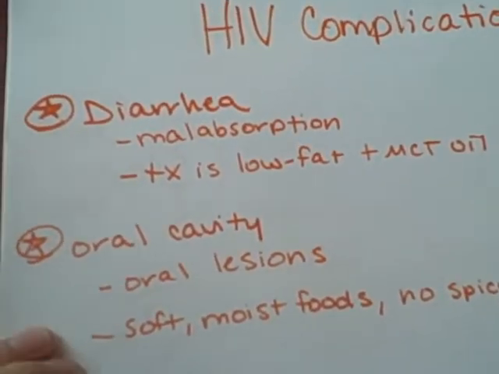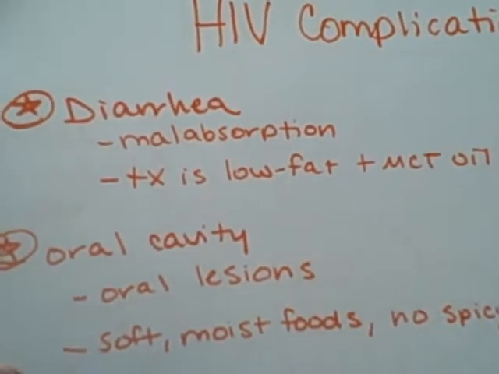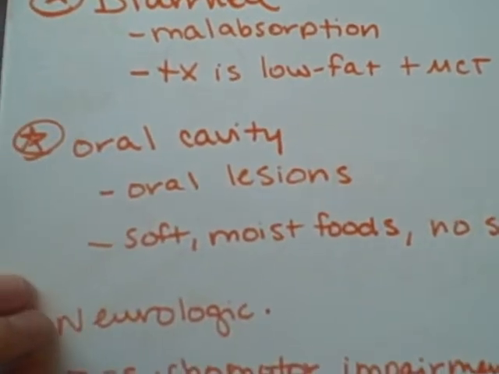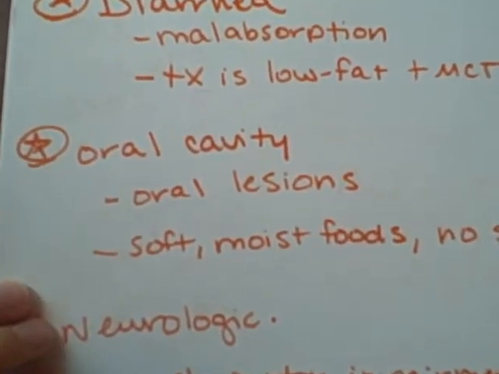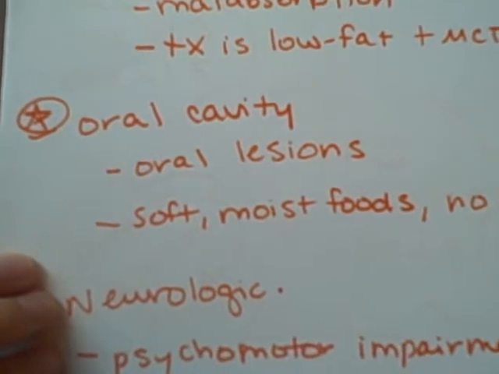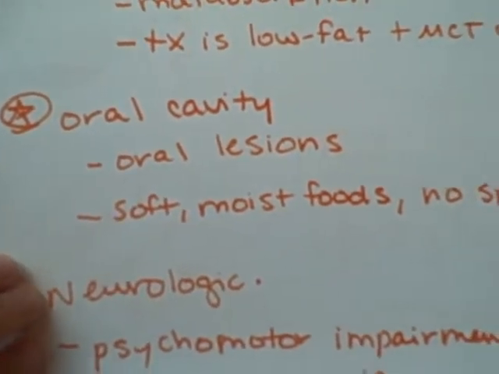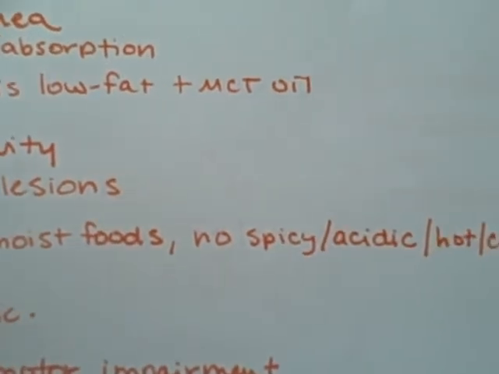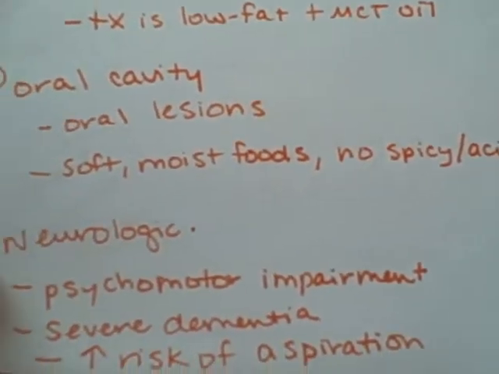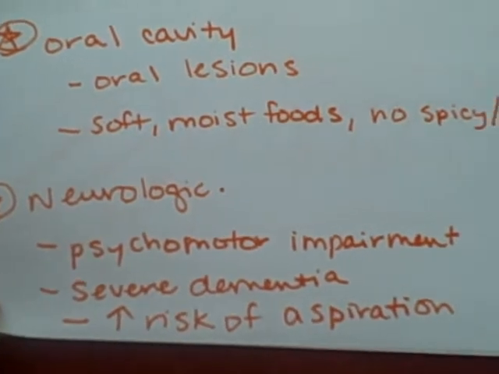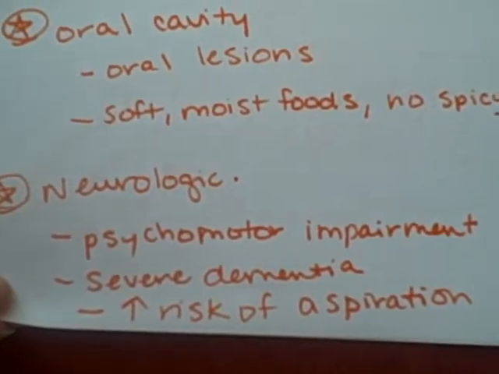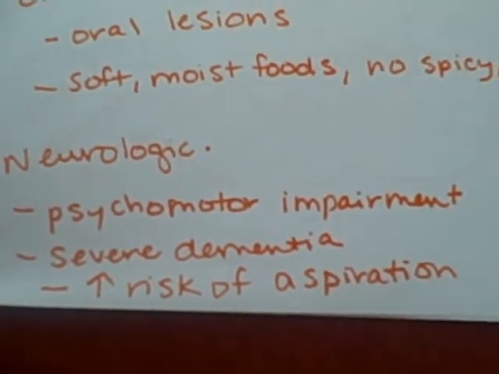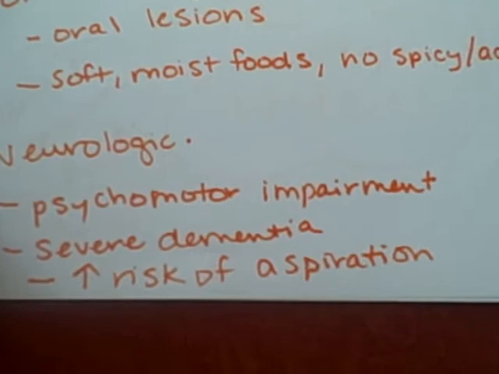HIV complications. There is diarrhea, which can have malabsorption, and the treatment is a low-fat diet plus MCT oil. There are problems with the oral cavity, such as oral lesions, and to treat it, you use soft, moist foods, no spicy or acidic or hot or cold foods. There are neurologic complications, such as psychomotor impairment and severe dementia. There's an increased risk of aspiration, so to treat it, you would need a dysphagia diet.